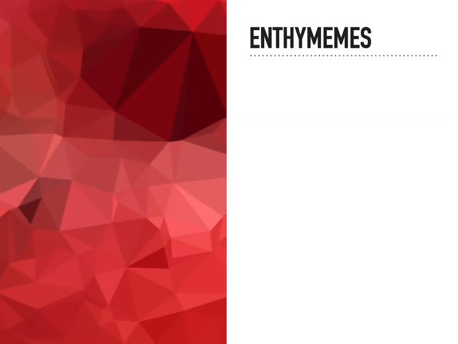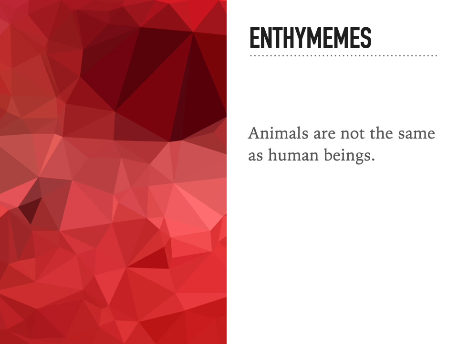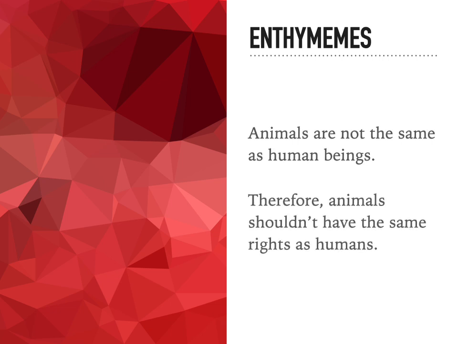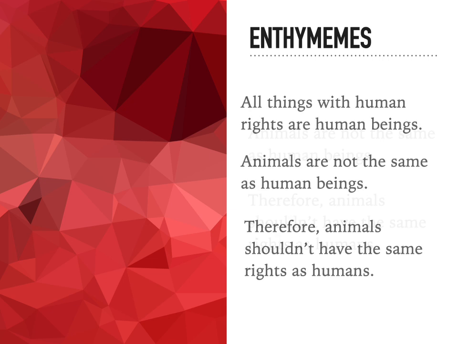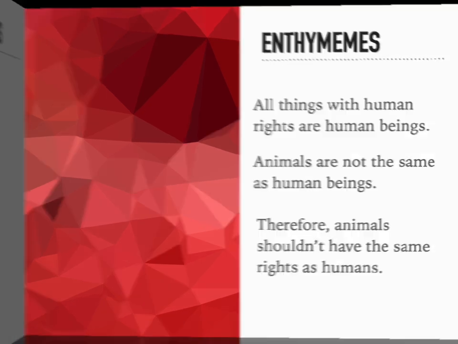Let's do another one. Animals are not the same as human beings. Therefore, animals shouldn't have the same rights as humans. This is a first-order enthymeme. I am missing my major premise. My major premise being all things with human rights are human beings. Animals are not the same as human beings. Therefore, animals shouldn't have the same rights as humans. Let's do the next one.